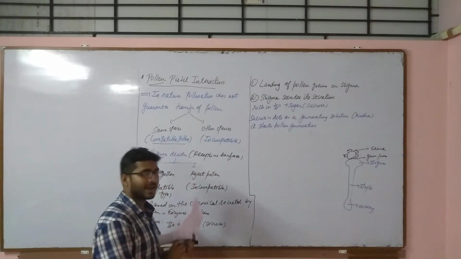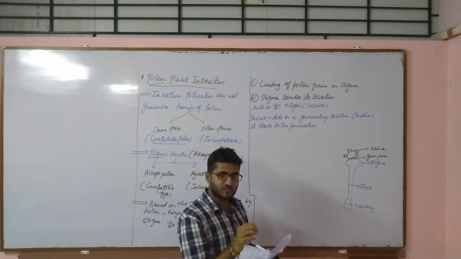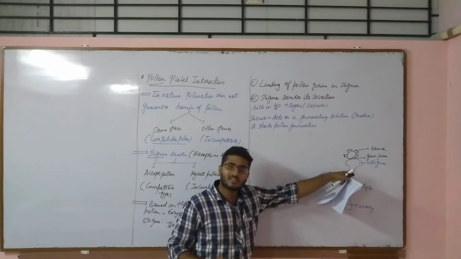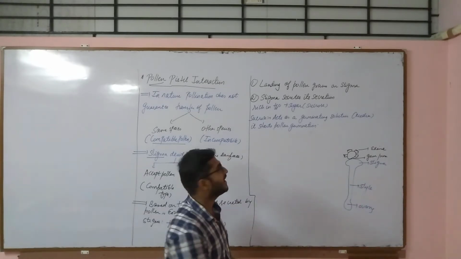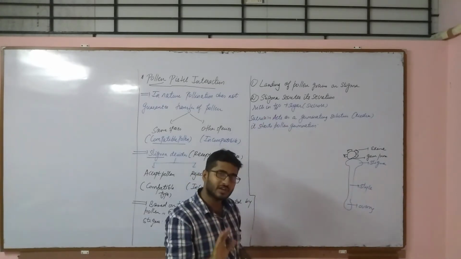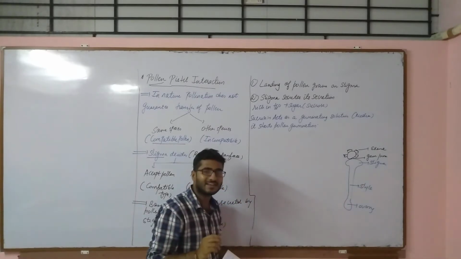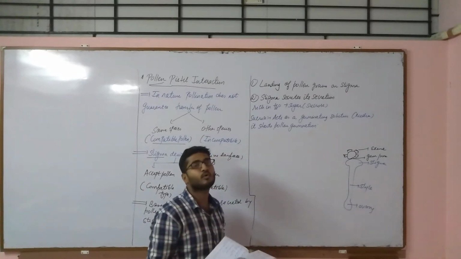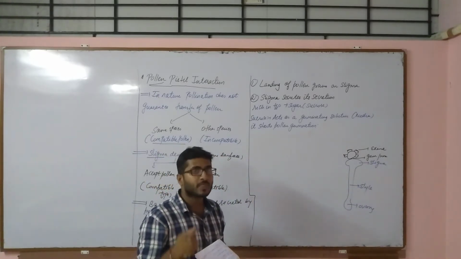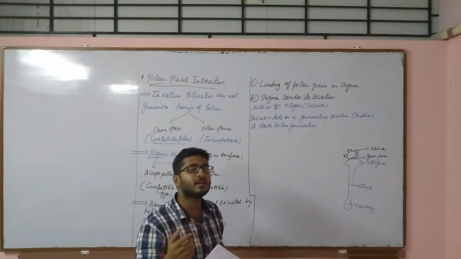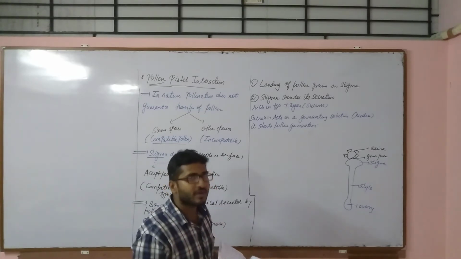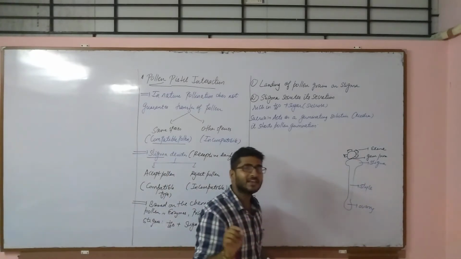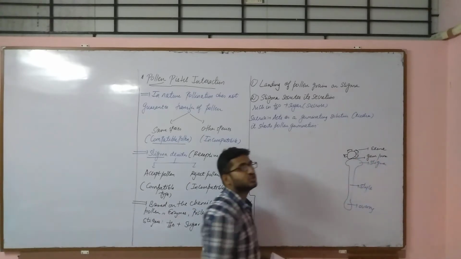So the first step is landing of the pollen grain on the stigma, which is acting as a receptive surface. Second step, once the pollen has been detected, the stigma starts secreting, and the secretion consists mainly of water as well as sugar, that is sucrose, which acts as a nutrient media, and there it will start pollen germination. Now we know when pollen starts to germinate, it forms the pollen tube. And from which region does the pollen tube form? Of course, from the region where exine is absent, called the germ pore.